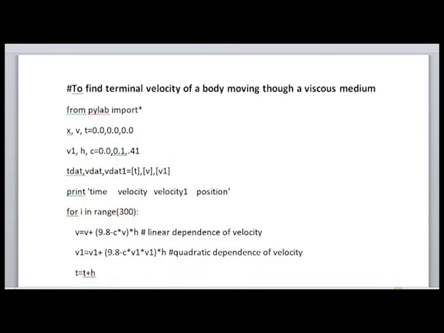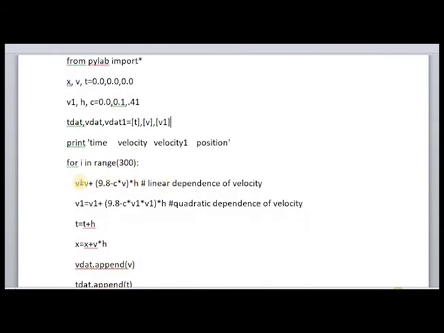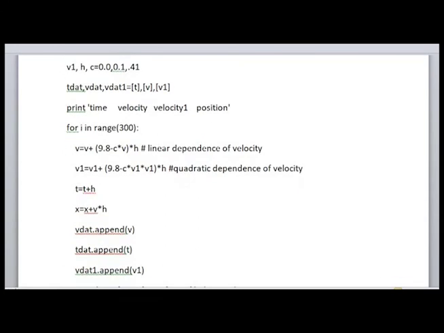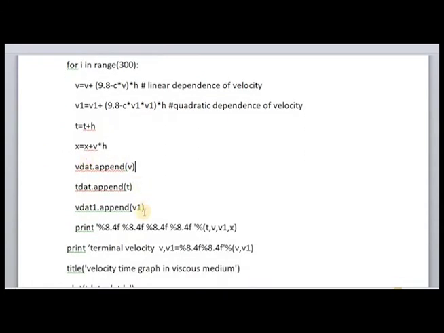Then after indentation write all these statements, v is equal to v plus, and number the statements. This will be start, 1 2 3 4 5, then this will be 6 7 8 9 10, and as the 10th step you can write append v, t and t1 to v dat, t dat and v1 dat respectively. Then you can write, moving out of the loop, print terminal velocity v and v1.